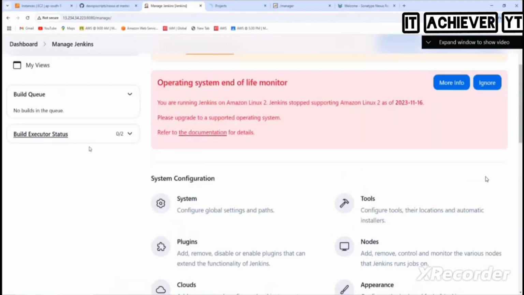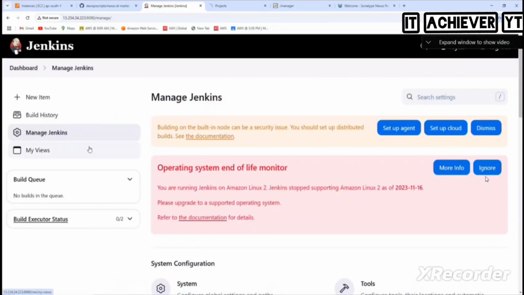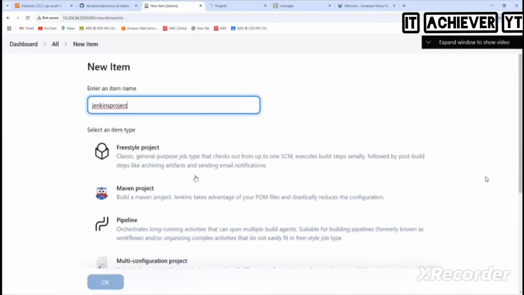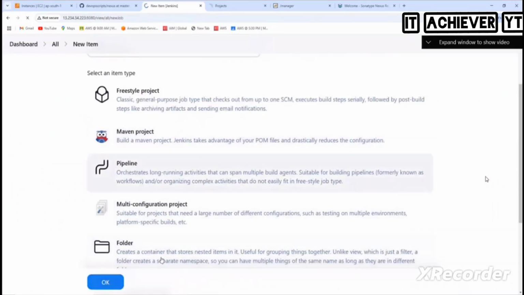So we went through the credentials configuration. Let's go and create a pipeline now. Because for integration of Git, we can integrate directly in the pipeline. And Maven also we can integrate directly with the pipeline. And then what do we integrate? Tomcat. For integration of Tomcat, we need two things: one is the plugin, another one is the credentials. So the plugin and credentials got created now. Let's go and set up the Jenkins pipeline. Click on New and call it Jenkins project. Which one? Pipeline. Click here. Okay.